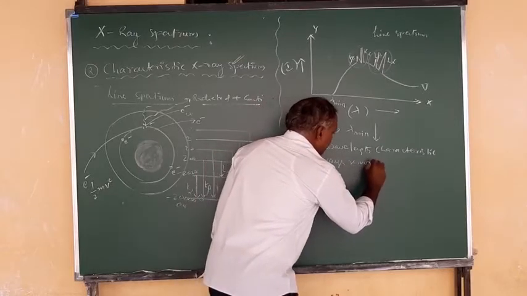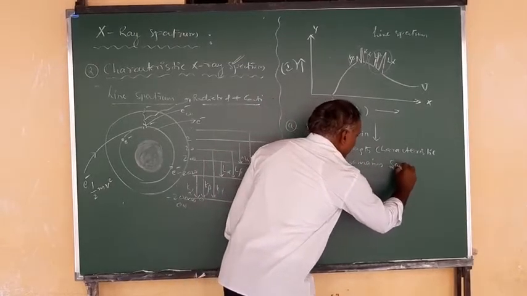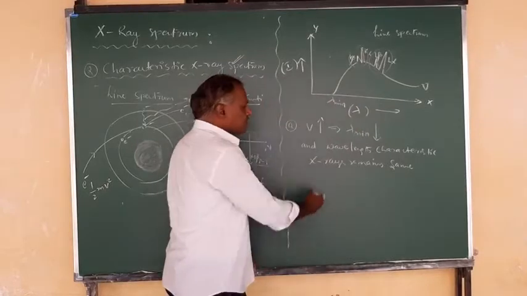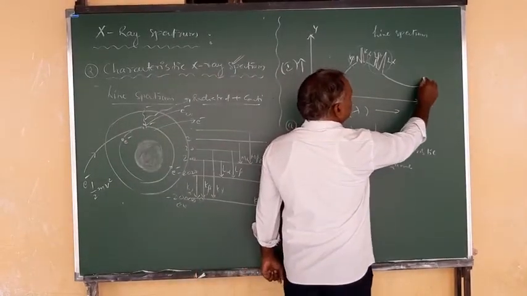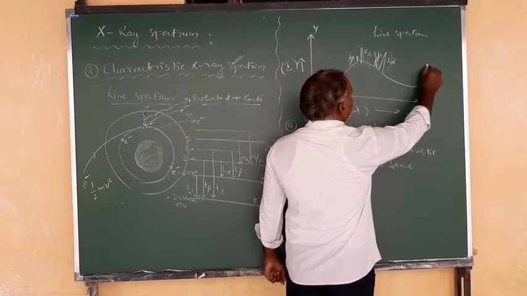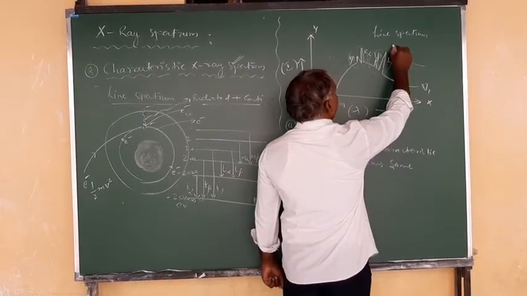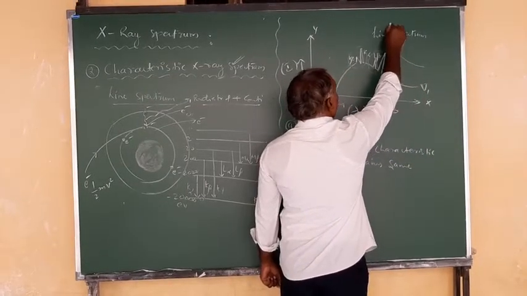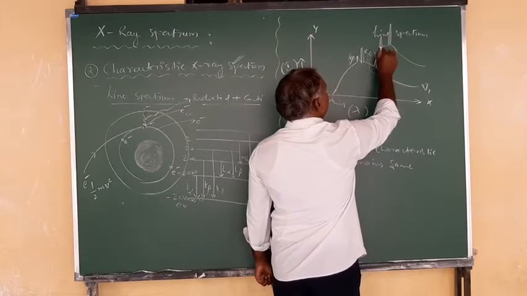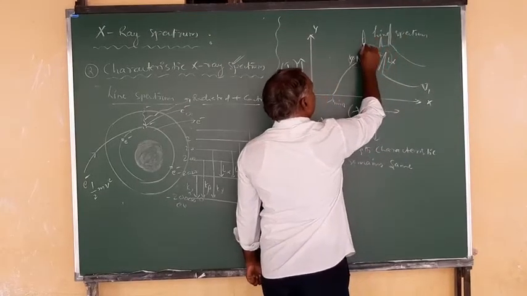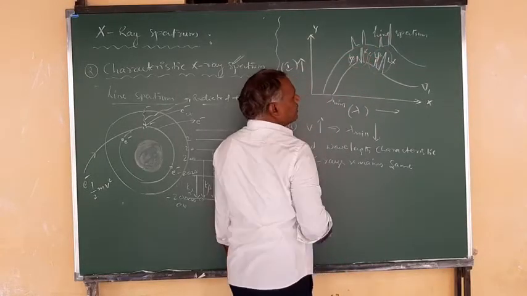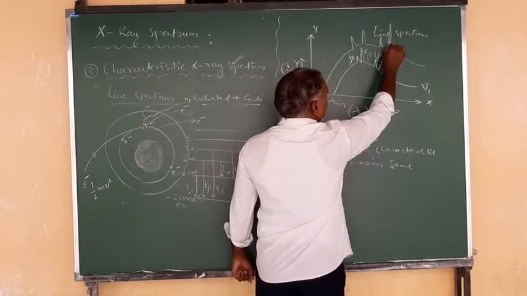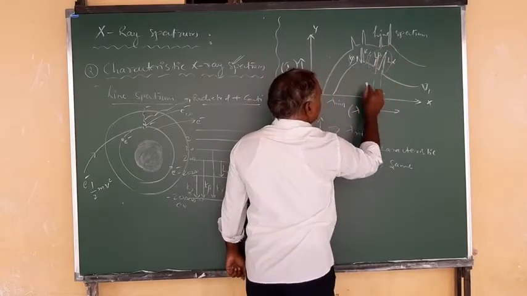It will not be altered. So if you increase this V1, you get a curve where this one is a peak that stays as it is, but the cutoff decreases. So this wavelength will be the same.